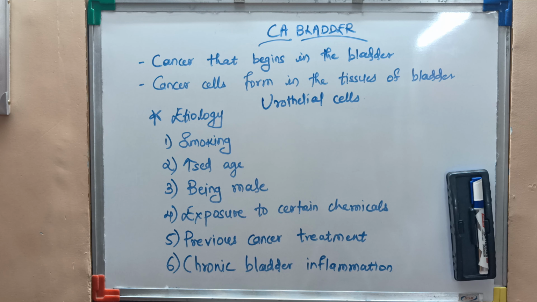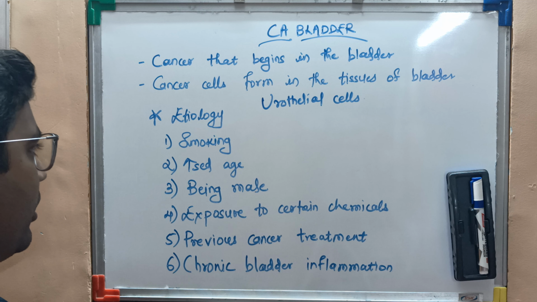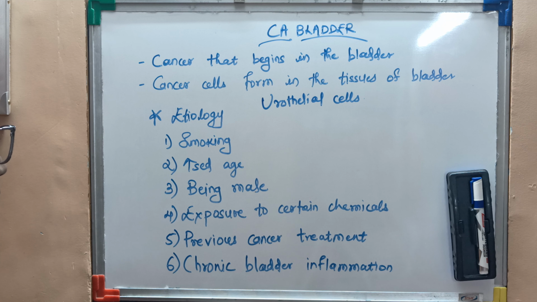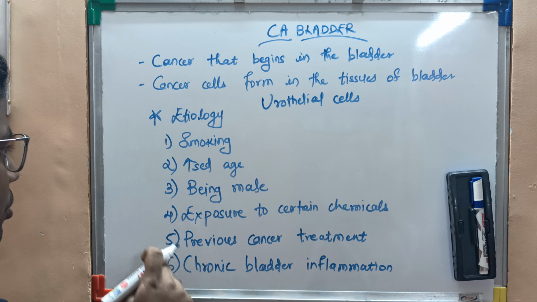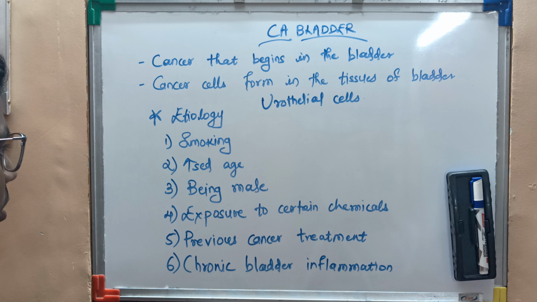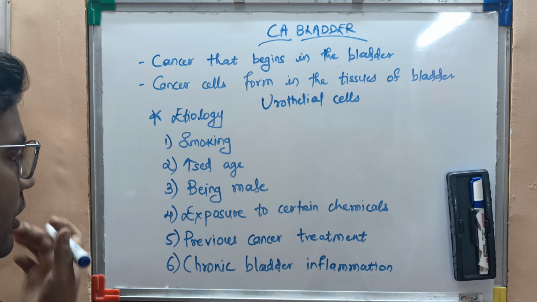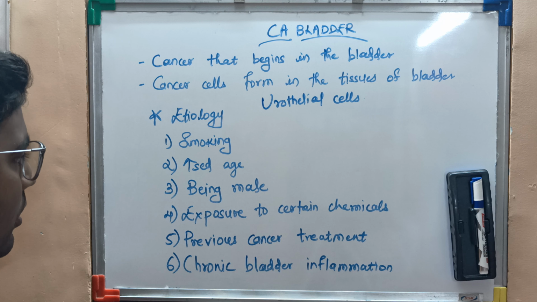So now we will focus on the etiology or the causes of the CA bladder. The first one is the smoking. The person who is smoking a lot may be having CA bladder in the future. Increased age, old age people will have the CA bladder. Being male, males having more chances to get CA bladder.